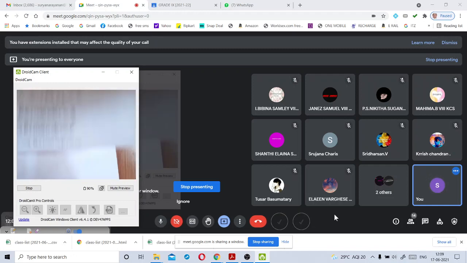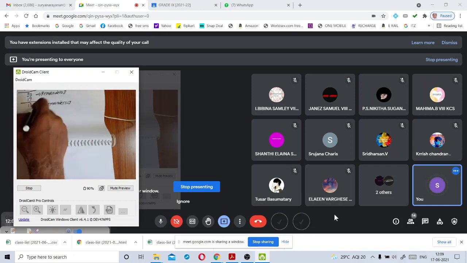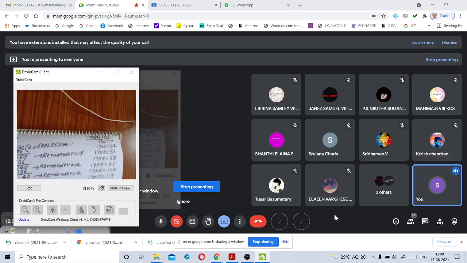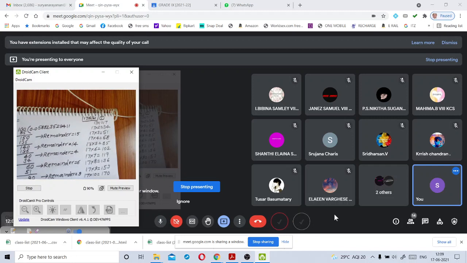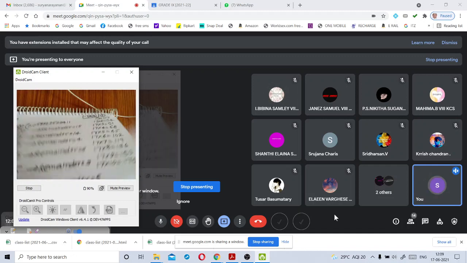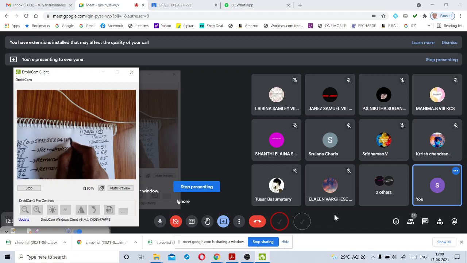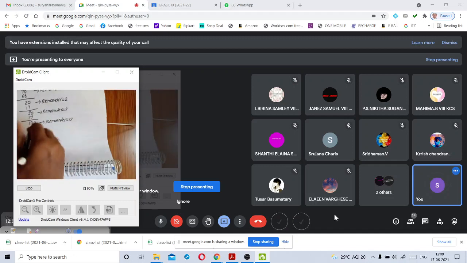Okay. Now again we have to keep 0. Now the 17 table. In 130, how many times does it go? 7 times. 17 times 7 is 119.